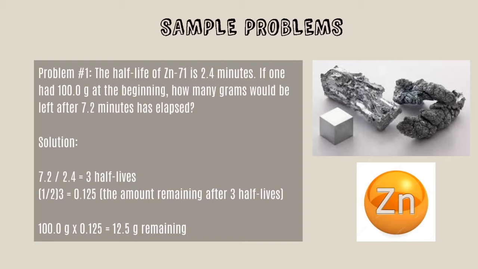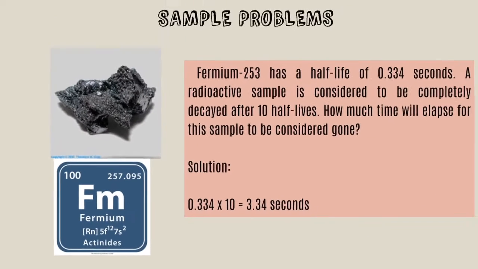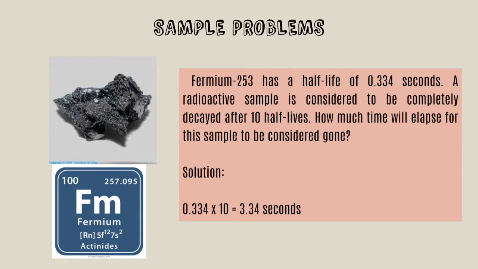We can also use the isotope remaining equation to solve for how much isotope will remain after the number of half-lives determined in our first step. So the answer is 12.5 grams. For sample problem number 2, it's very easy. Fermium-253 has a half-life of 0.334 seconds.